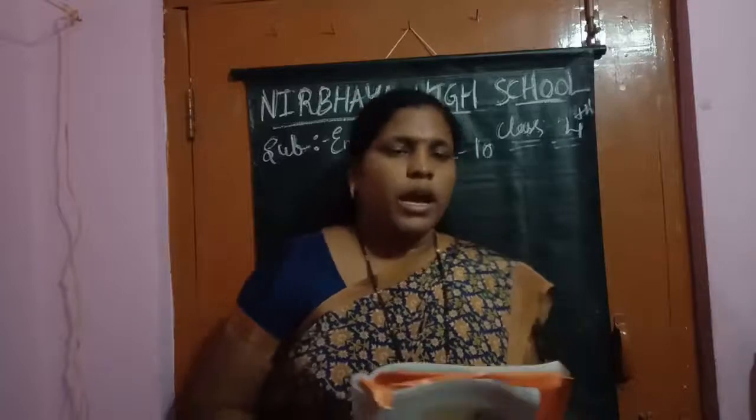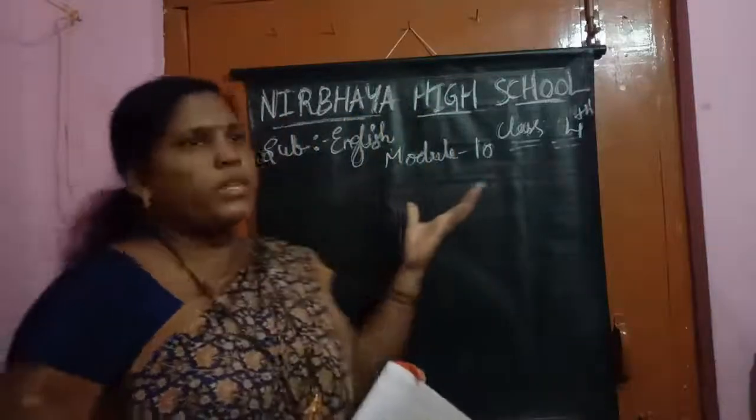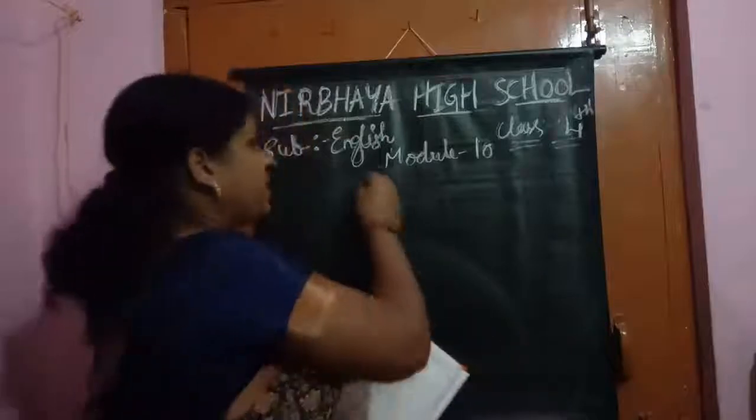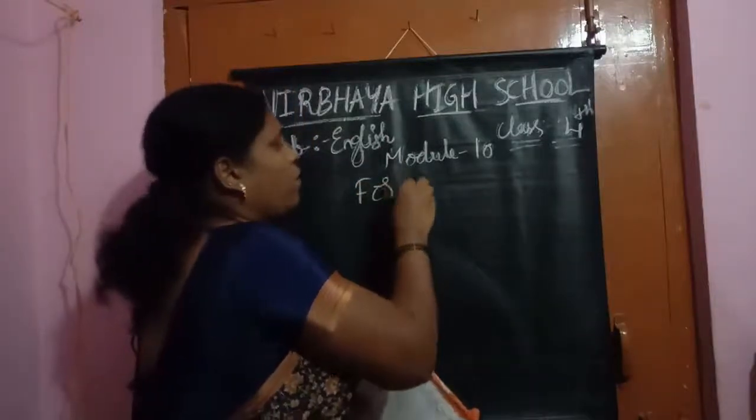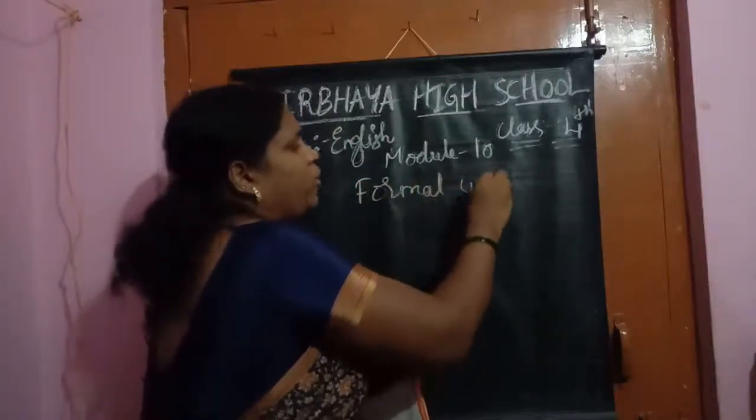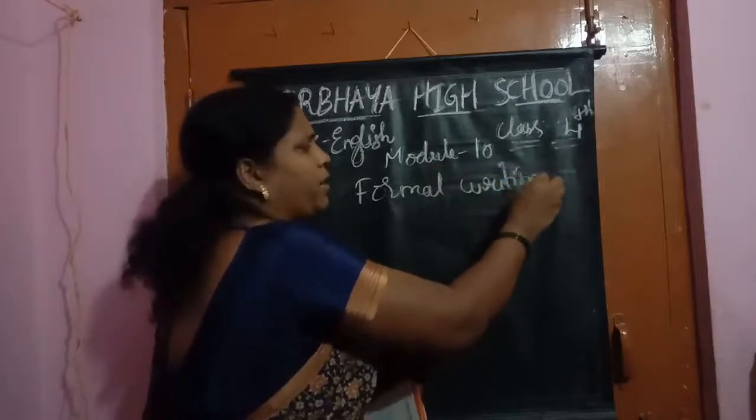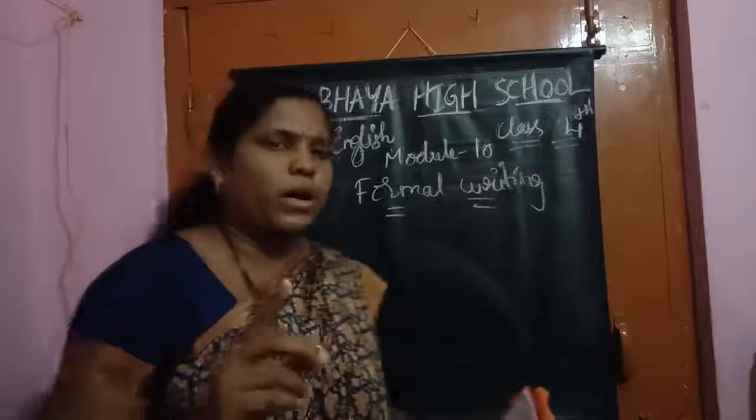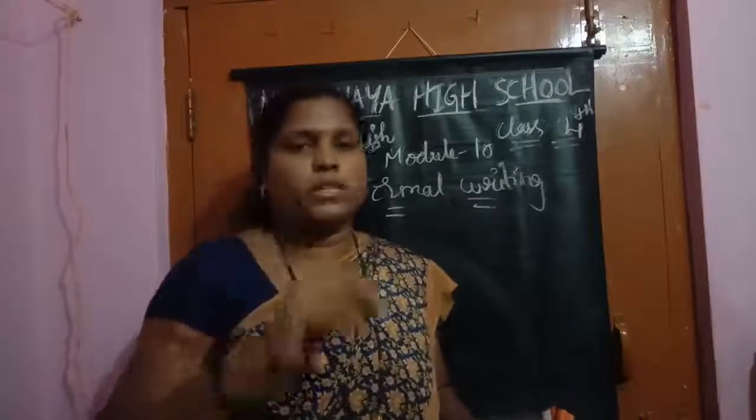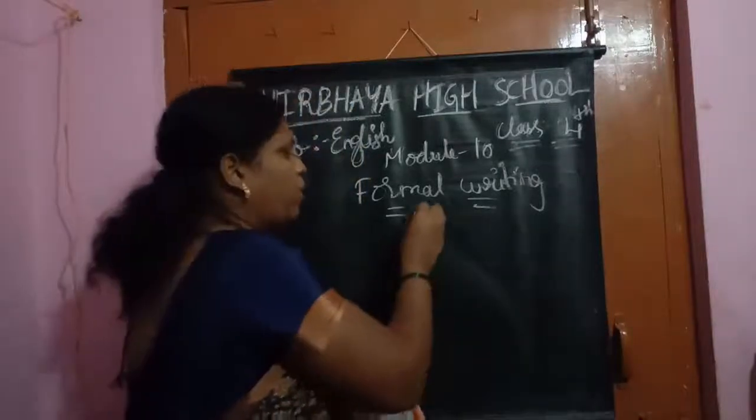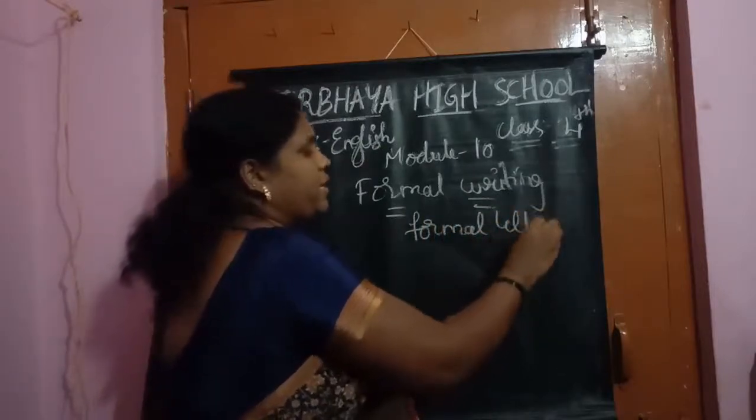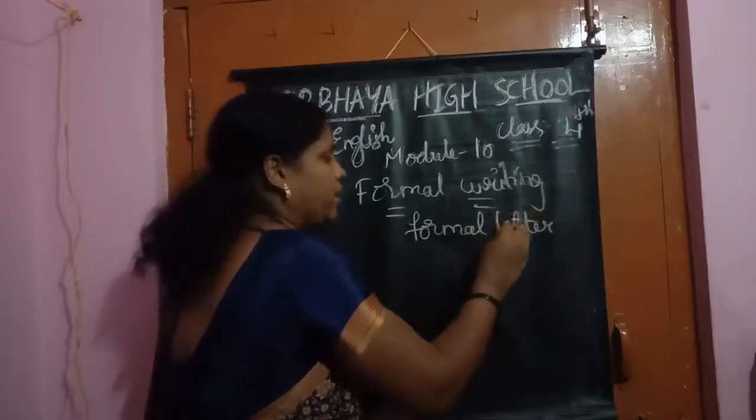Yes, children. And now, the next topic is formal writing. What is the topic in formal writing, children? See there in your workbooks. Has everyone opened your workbooks? I hope you have opened your workbooks, children. Now, what is that? Formal writing. What is it, children? Formal letter.